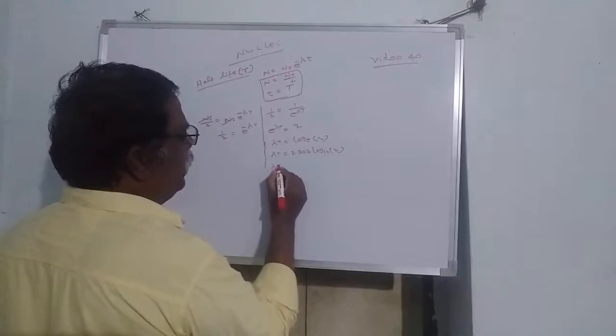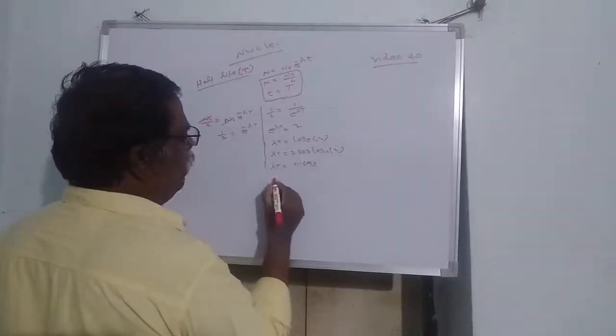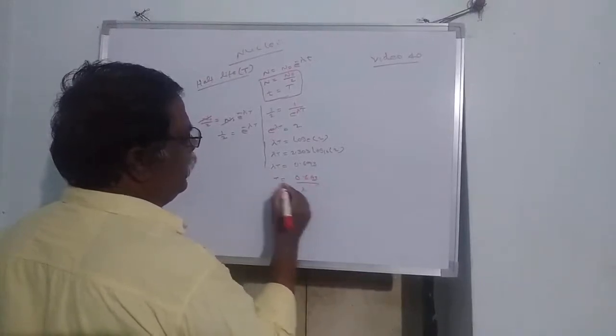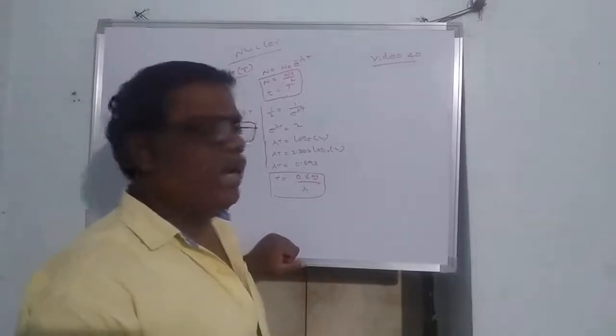Then we get lambda T is equal to 0.693. Therefore T is equal to 0.693 by lambda. This is the relation we have already derived for half-life.